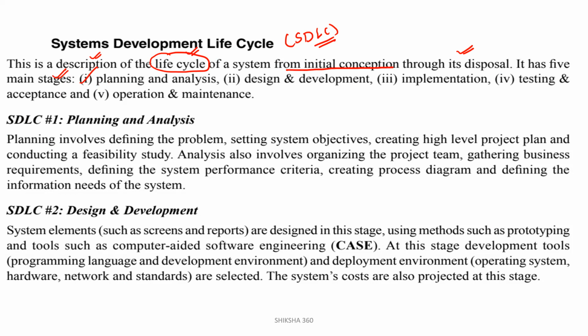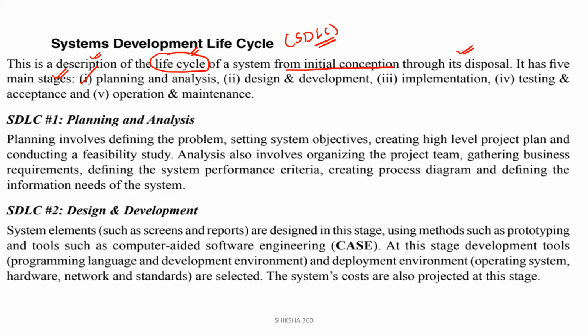The first one is planning and analysis. First of all, we have to plan and analyze. Clear? When we have done the analysis, then we have to do design and development. After the development, we have to implement it. After implementation, before the final production or before it goes to the public, we have to do testing and acceptance. The last one is operation and maintenance. Clear? Step by step, we have to do all five things here.